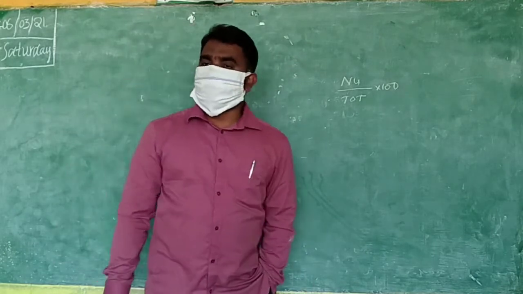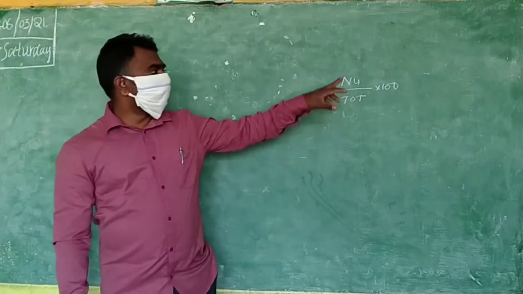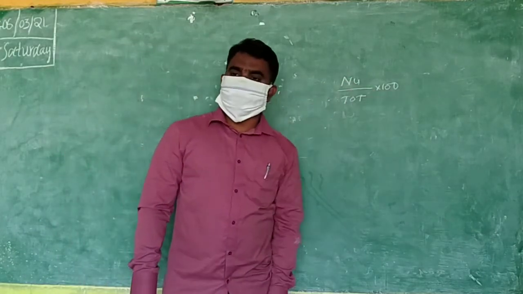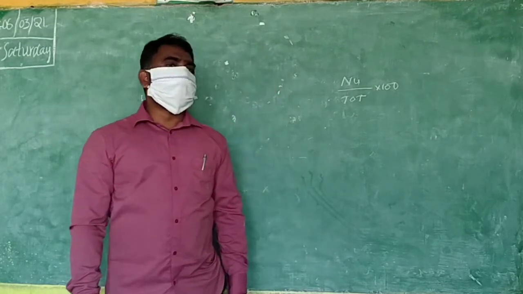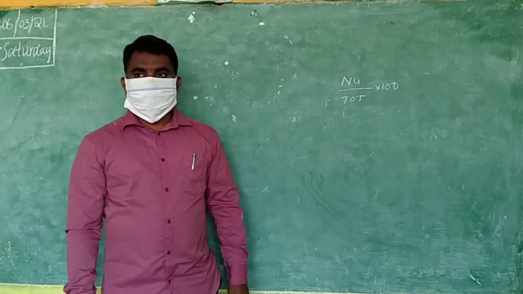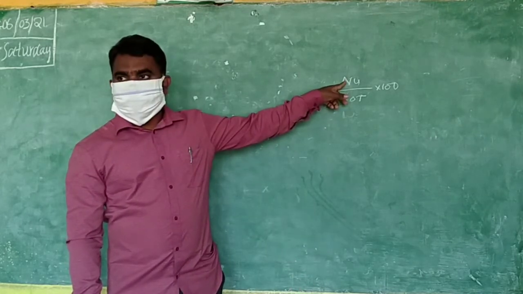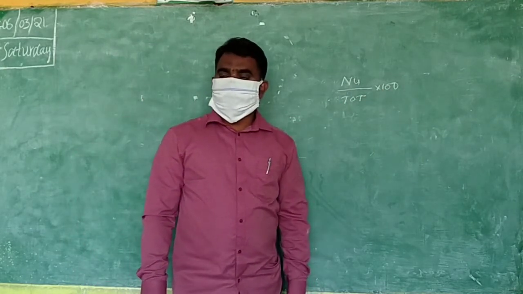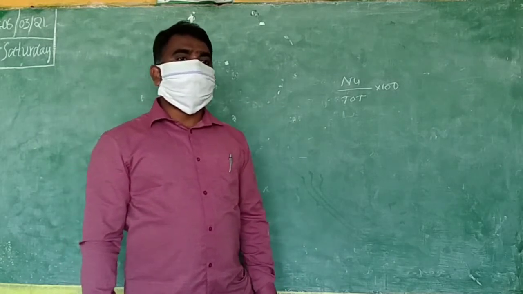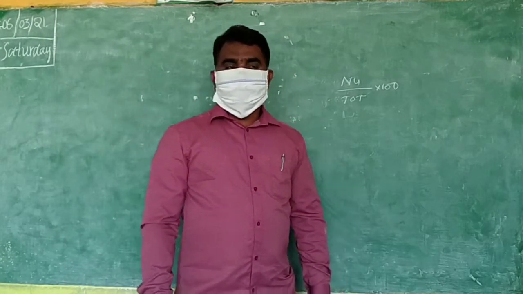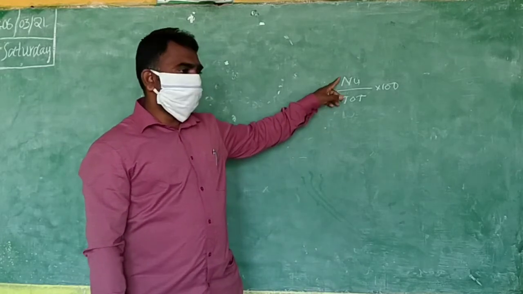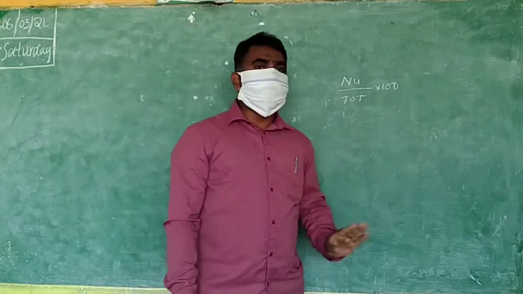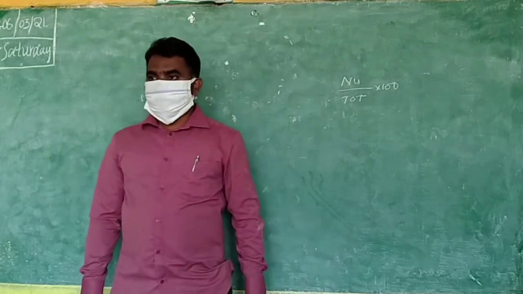Suppose you are going to find the boys' percentage. You have to write how many boys are there, by how many total are there, into 100. If you are going to find the percentage of pass members, you write how many members passed, by total, into 100. How many are educated? How many members have cars in India? Then you write how many members have cars by total population into 100. That is the way of finding percentage when you know the number.